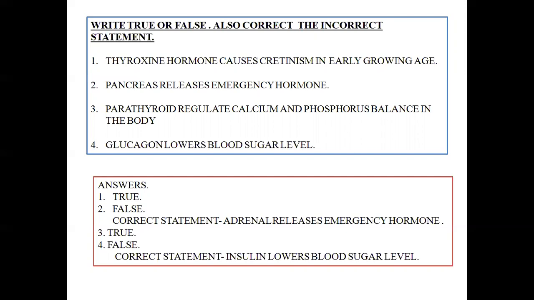Because it stimulates the conversion of glycogen to glucose in the liver. That means the correct statement will be: insulin lowers blood sugar level. And how does it do that? I have already mentioned that it helps in conversion of excess glucose to glycogen in the liver, or helps the cell to take up this excess glucose so that it can utilize it. So the answer is false.